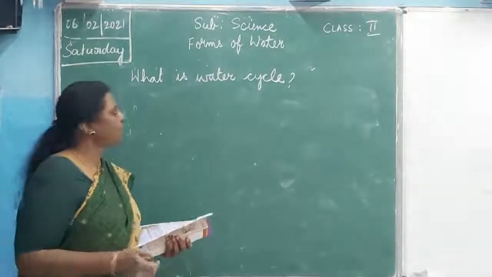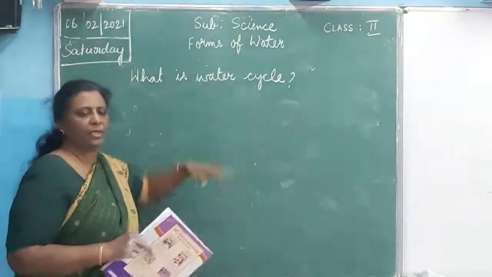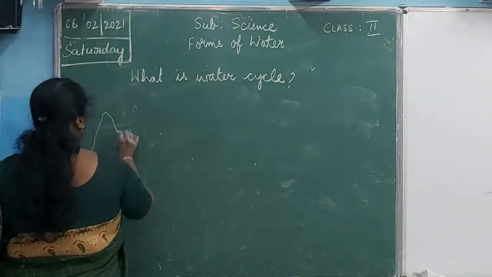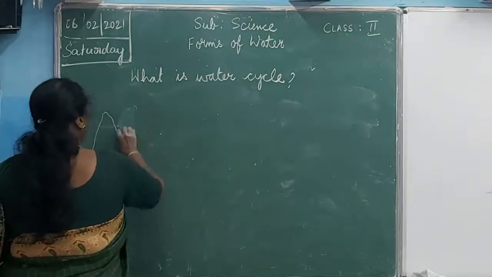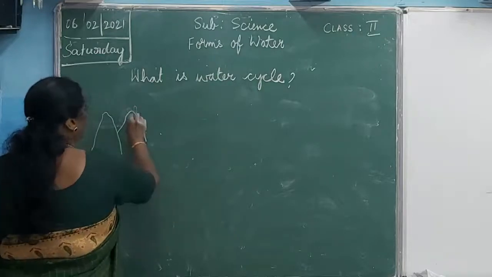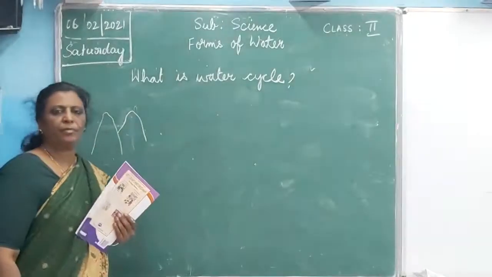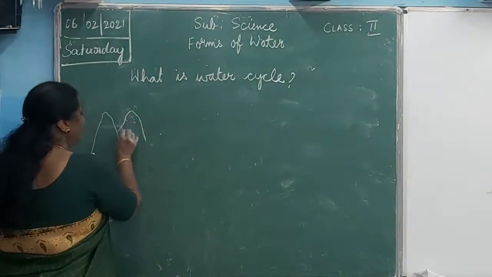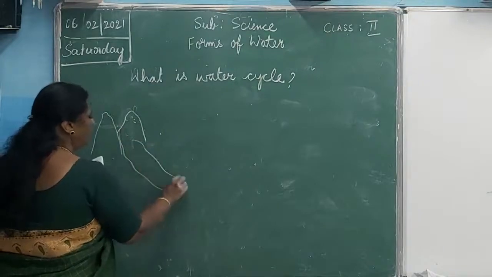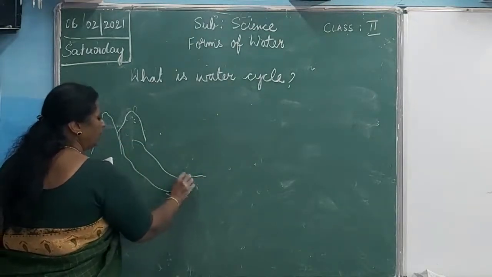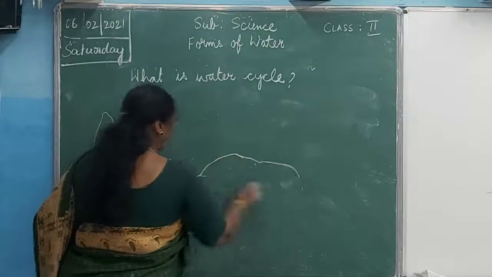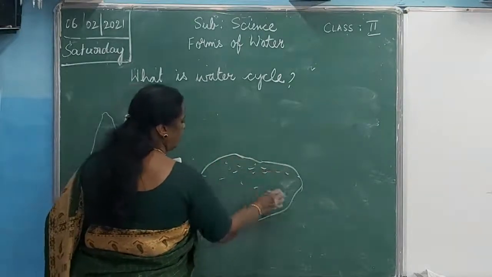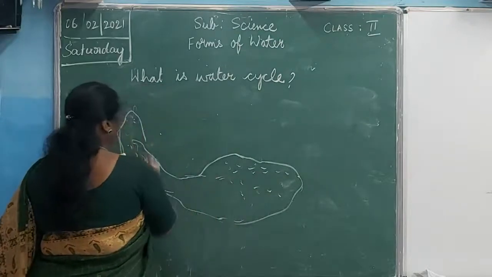So now let us see what is the water cycle. Here you see the rivers. Here you get the mountains. What happens here? On the mountains, the snow and ice melts. All the snow which is there melts and forms a river. Here you get a river, isn't it? We get water here. This is the river, flowing from the mountains.